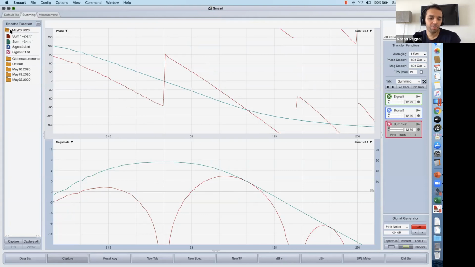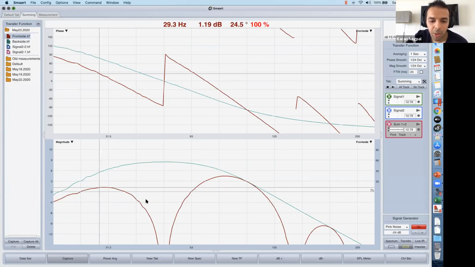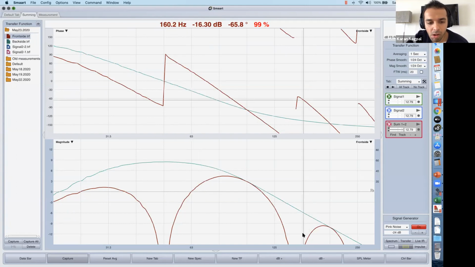So we have the two captured traces that you can see. I didn't rename them, but let me just rename them as backside and front side. Can everyone see the difference that you're seeing between the back and the front?